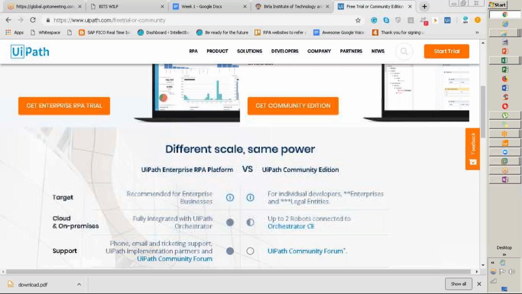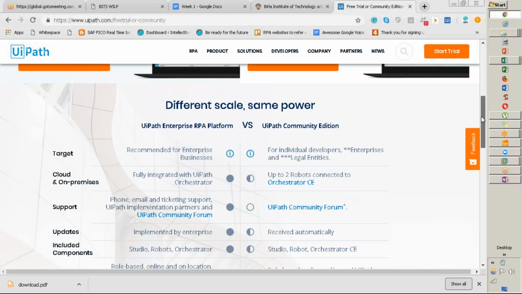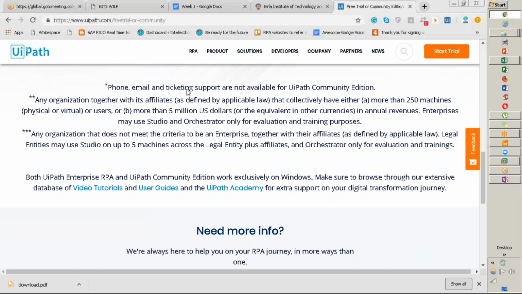Proceeding further, for individual developer, enterprise, legal entity, they may definitely ask in an interview what the differences are. You need to highlight it. Phone, email, and ticketing support are not available in UiPath Community Edition. Any organization together with its affiliates, as defined by applicable law, that collectively has either more than 250 machines, physical or virtual, or annual revenue of more than $5 million, is an enterprise.